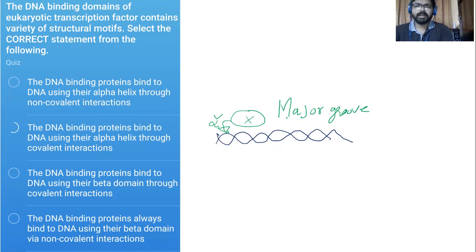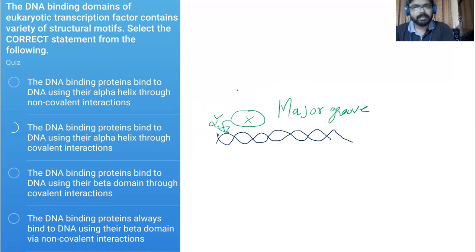We know several different DNA binding proteins make use of different motifs, like the leucine zipper, the homeodomain, the zinc finger, and the helix loop helix, and in bacteria we have the helix turn helix. All of these interact using their alpha helix with the DNA's major groove.